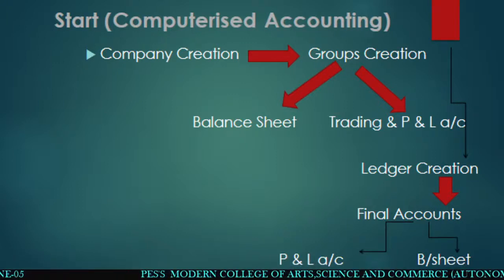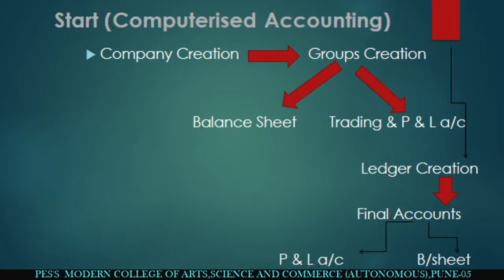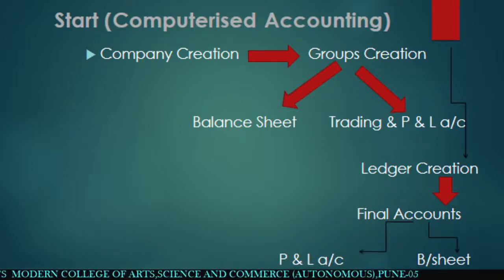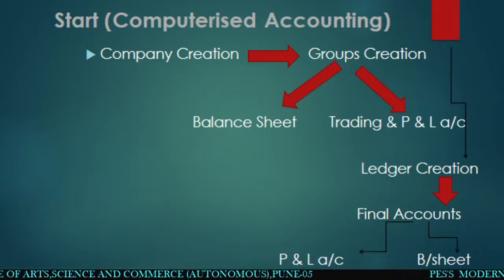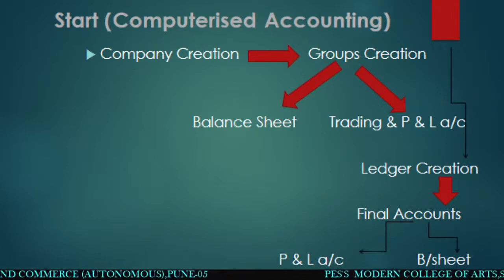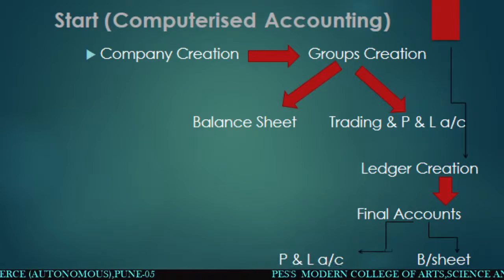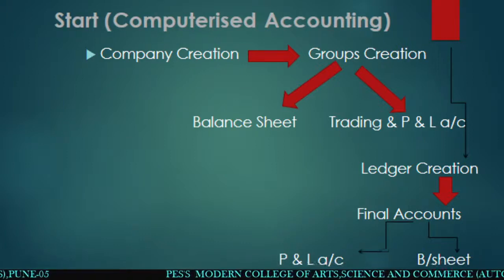What are these groups now? These groups are nothing but what you have entered in a balance sheet and in a profit and loss account: the liabilities and assets, expenses and income, right? So these are the liabilities and assets. What are the assets? What are the liabilities? These are the groups over here.